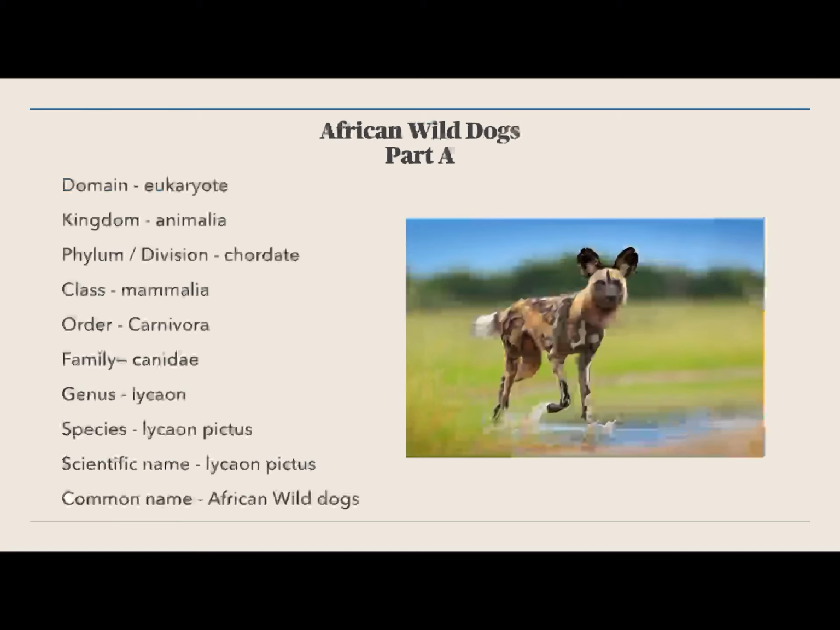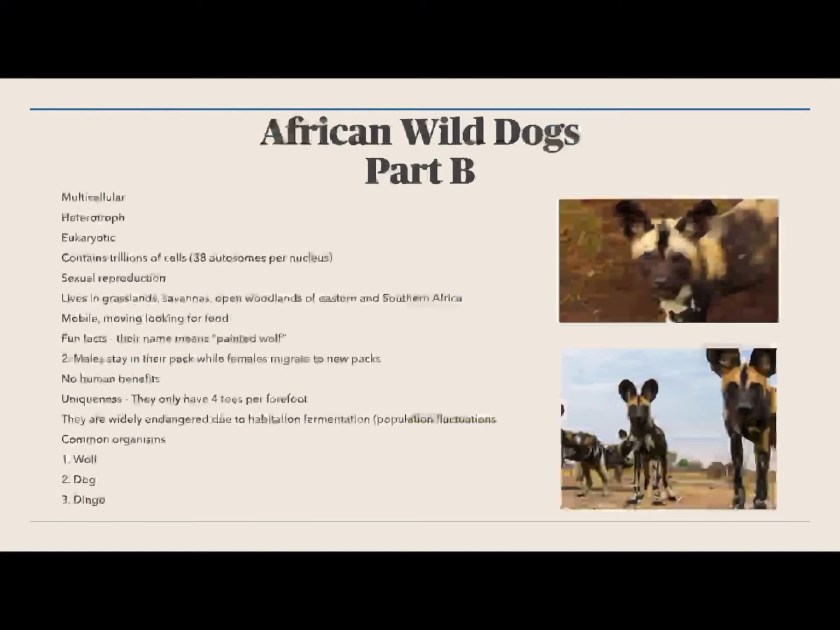So African wild dogs, their domain is eukaryote, kingdom is Animalia, phylum and division is Chordata, class Mammalia, order Carnivora, family Canidae, genus is Lycaon, species is Lycaon pictus, as well as the scientific name is Lycaon pictus, but its common name is African wild dogs. So African wild dogs are multicellular, heterotrophic, eukaryotic, and they contain trillions of cells.